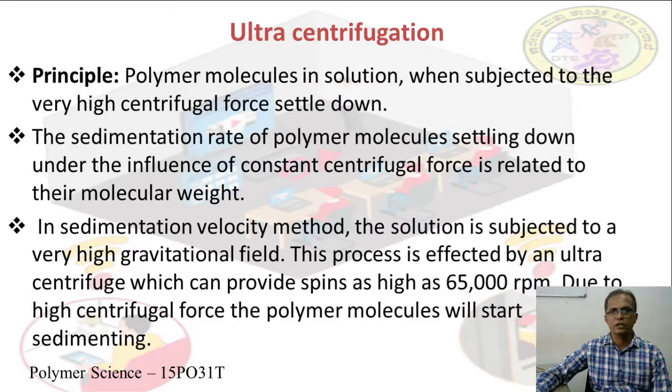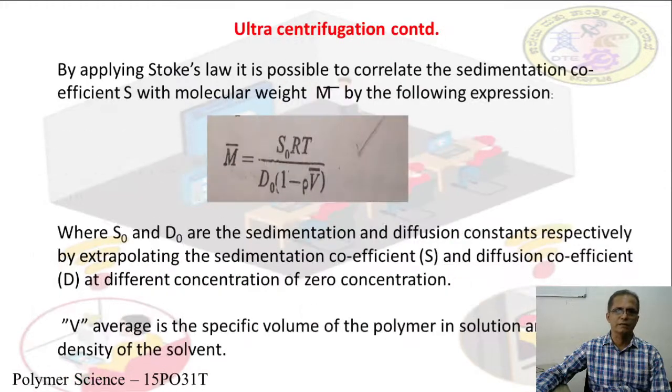In sedimentation velocity method, the solution is subjected to very high gravitational field. This process is effected by an ultracentrifuge which can provide spins as high as 65,000 rpm. Due to high centrifugal force, the polymer molecules will start sedimenting.